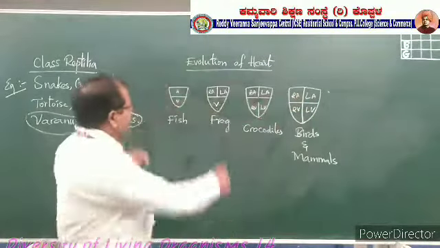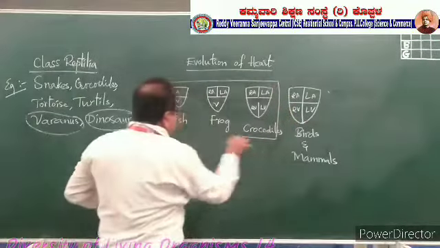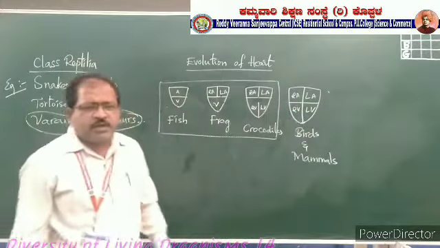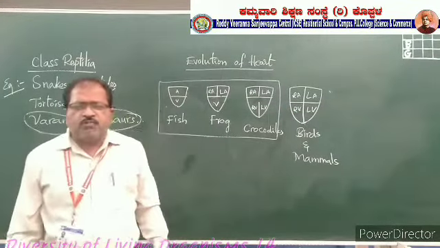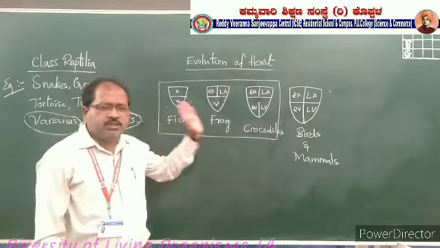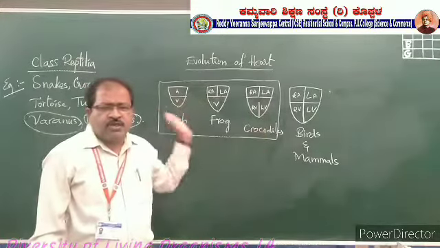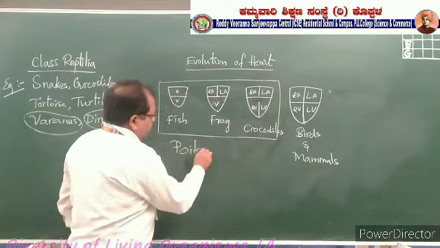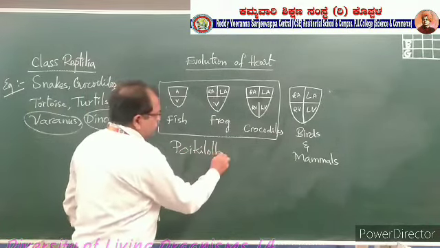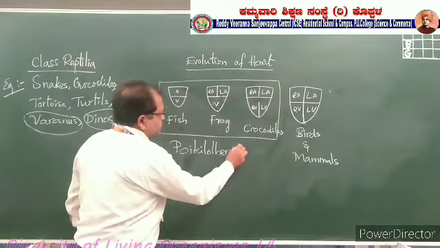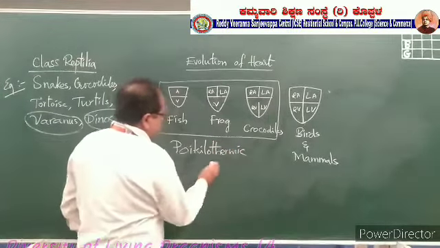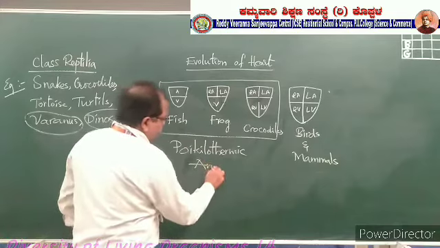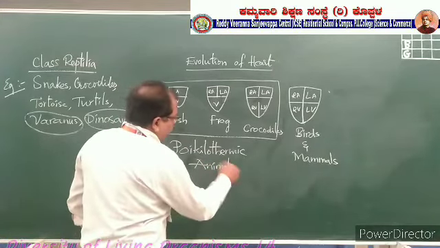Okay. So as mixed blood is supplying in this condition of this 3 evolution of heart in the 3 organisms like species, amphibians and reptilia, they are poikilothermic animals. Cold-blooded animals.